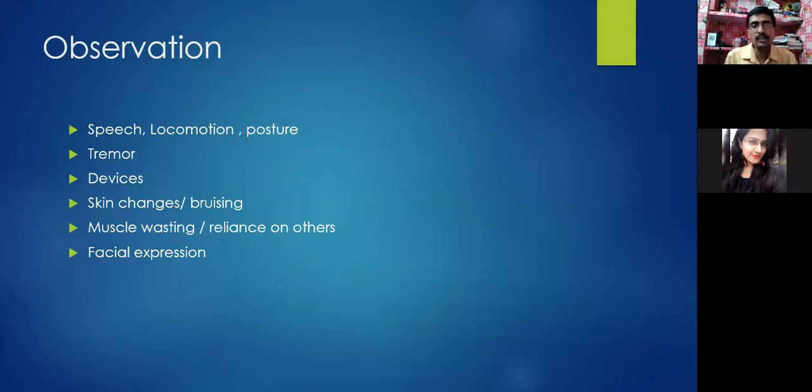So during observation, we'll see the speech. We'll see the locomotion. Suppose the patient was conscious, oriented and able to walk, able to have some locomotion, so we'll see the locomotion. It can be quadruped. The patient may have crawling. So you are observing how the patient is coming to you.